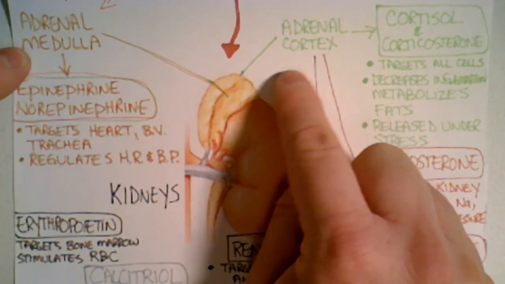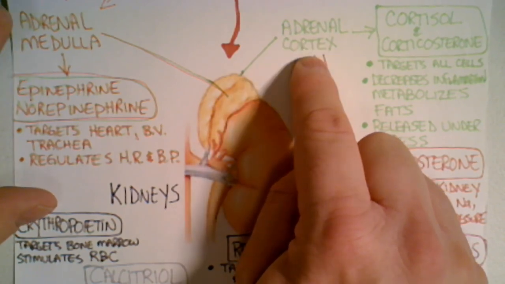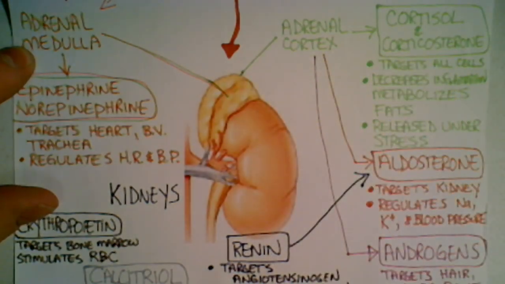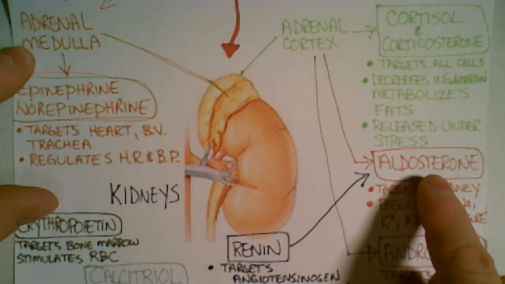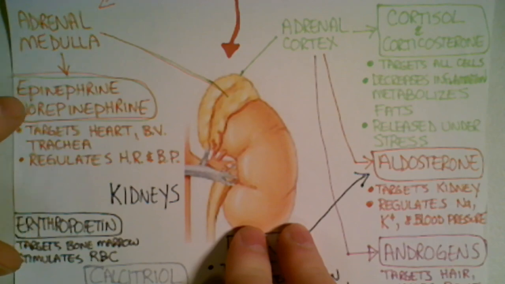So your adrenal gland that sits on your kidney, by the way, has a cortex and a medulla. The cortex produces these hormones: cortisol, corticosterone, aldosterone, androgens. The adrenal medulla is what makes our adrenaline, epinephrine, and norepinephrine. So the adrenal medulla produces epinephrine, norepinephrine.